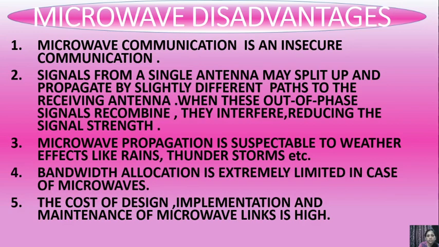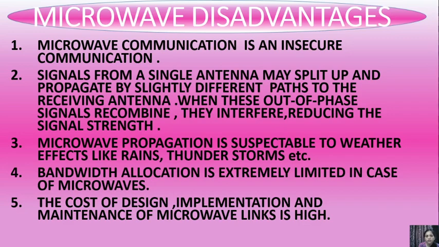Now some disadvantages of microwave. First, microwave communication is an insecure communication, because it is wireless. Second, signals from a single antenna may split up and propagate by slightly different paths to the receiving antenna. When these out of phase signals recombine, they interfere, reducing the signal strength.